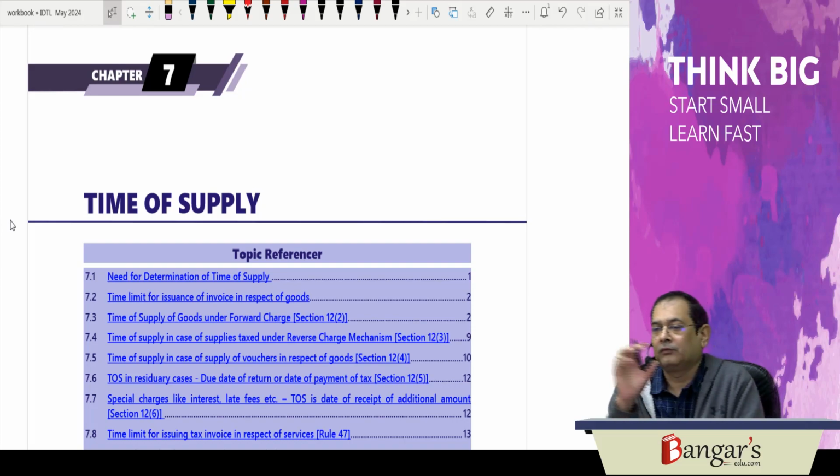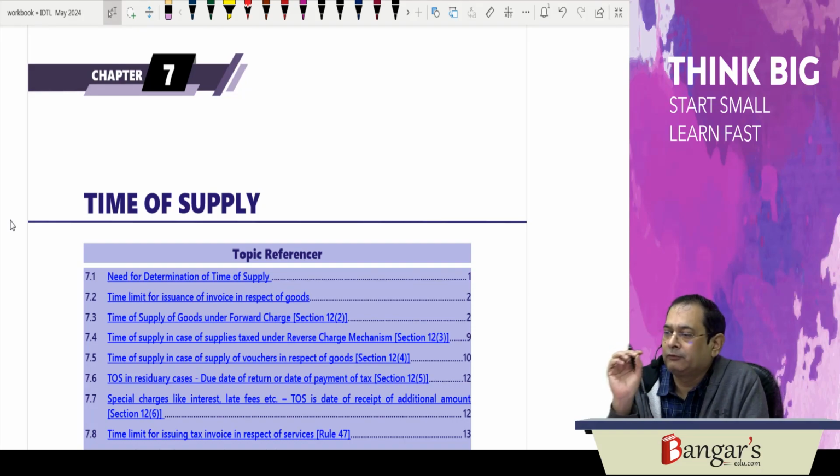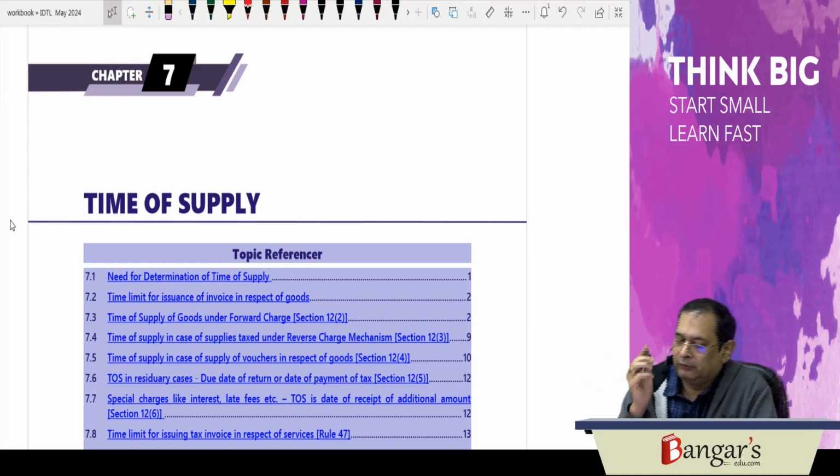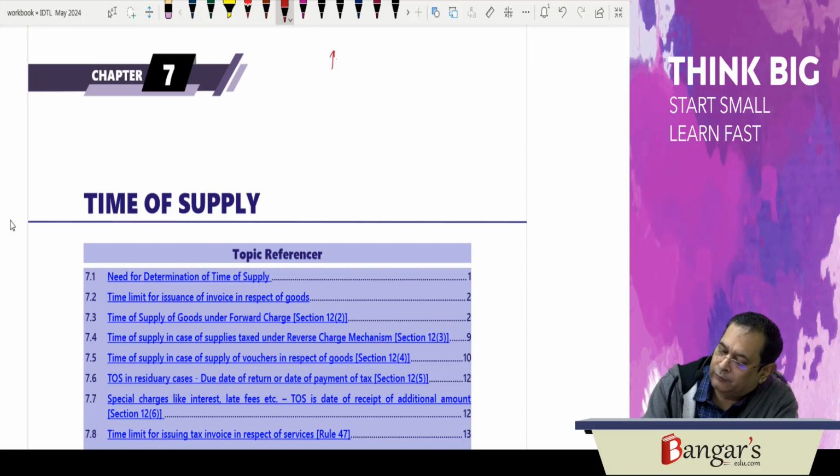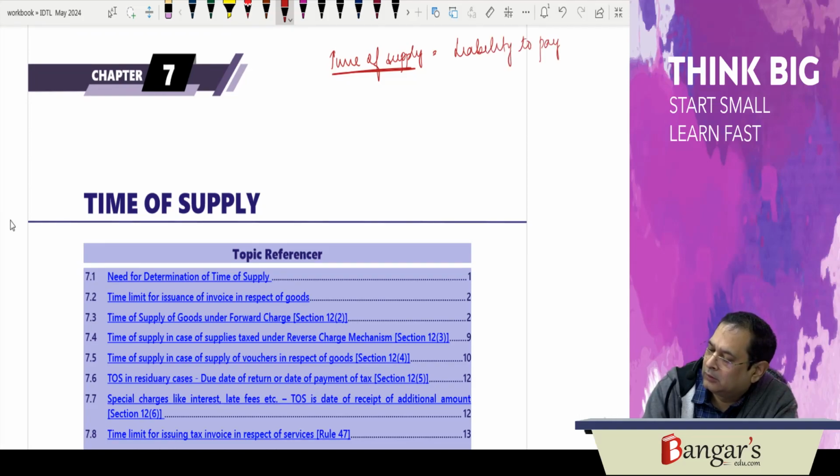Now, here, why do we determine the time of supply? The liability to pay GST arises at the time of supply. So, basically, the time of supply chapter is important, as you are aware that the liability to pay GST arises at the time of supply.